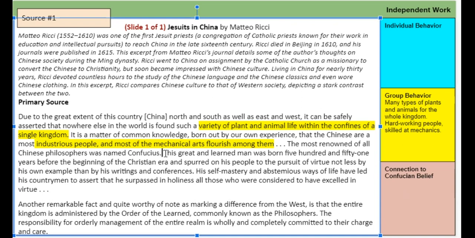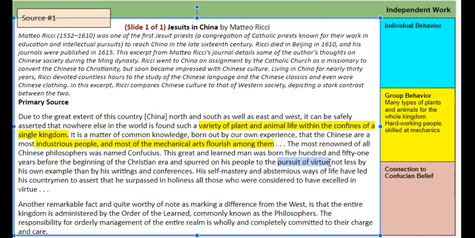This great and learned man was born 551 years before the beginning of the Christian era. Ooh, that's 500 before Common Era, 550 before Common Era, and spurred or pushed his people to the pursuit of virtue, not less by his own example than by his writings and conferences. So he wanted people to pursue virtue, but let's see. Self-mastery, so we can put pursuit of virtue. We're going to have to probably figure out what virtue means. But first, pursuit of virtue.